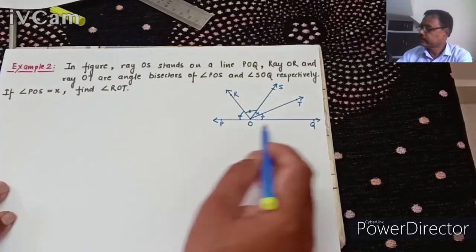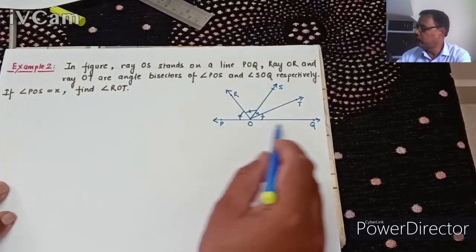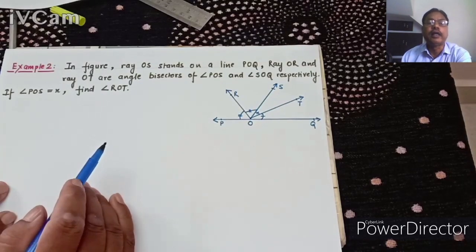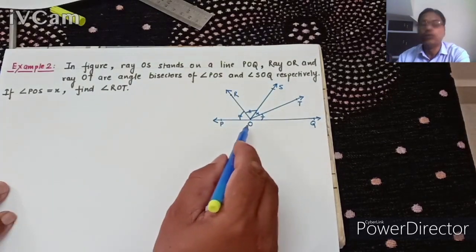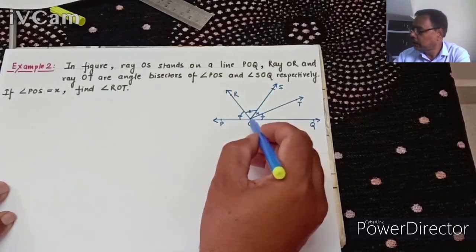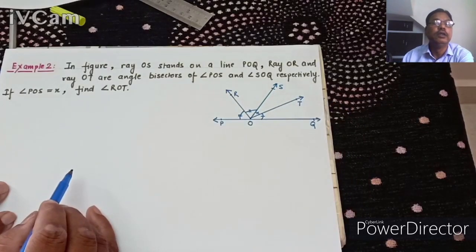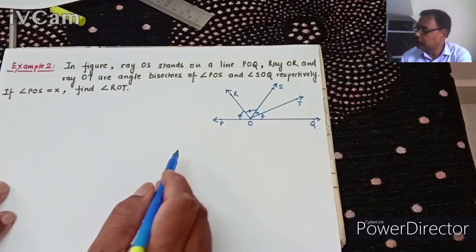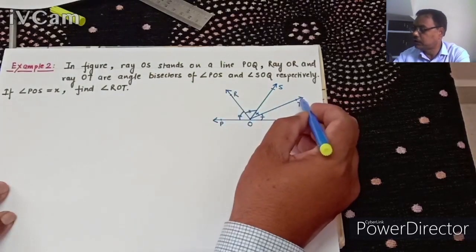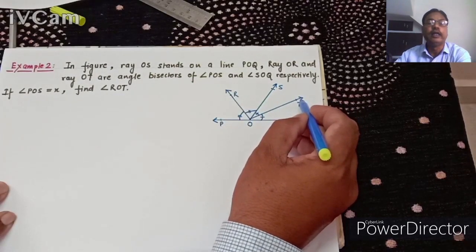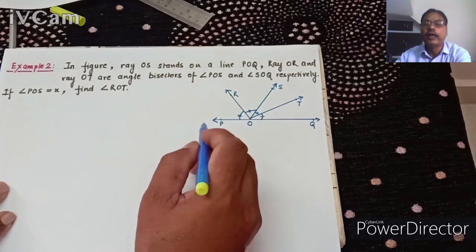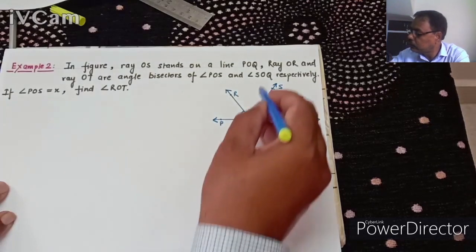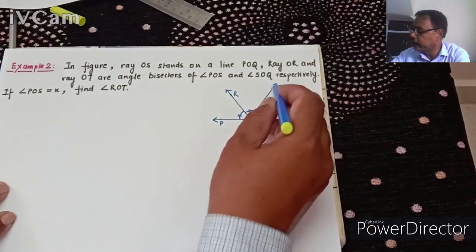Understand? OS is a ray standing on line POQ, and ray OR and ray OT are angle bisectors of angle POS and angle QOS.